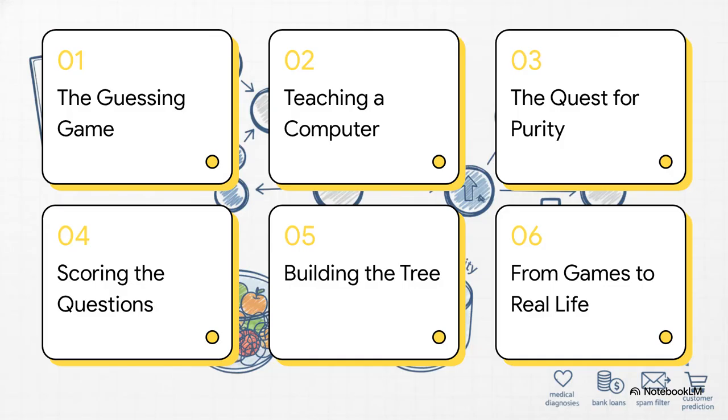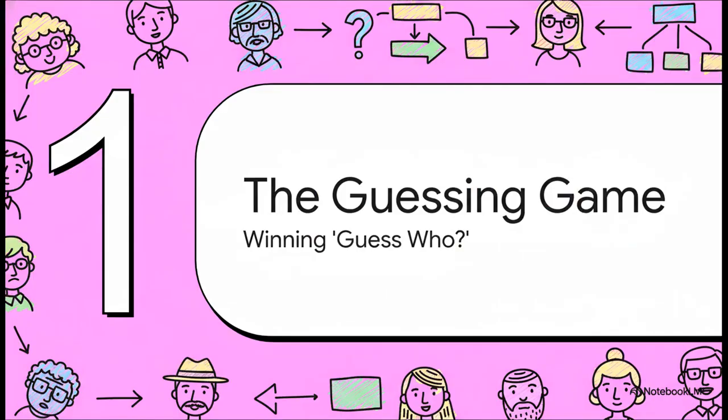So here's how we're going to break it down. We'll start with that guessing game, then we'll figure out how to teach a computer to play it. We're going to uncover its secret weapon, this idea called purity, and see how it scores questions to build out a decision tree. And then we'll connect it all back to see how this one simple idea is, well, kind of shaping our world. All right, so let's start at the beginning.